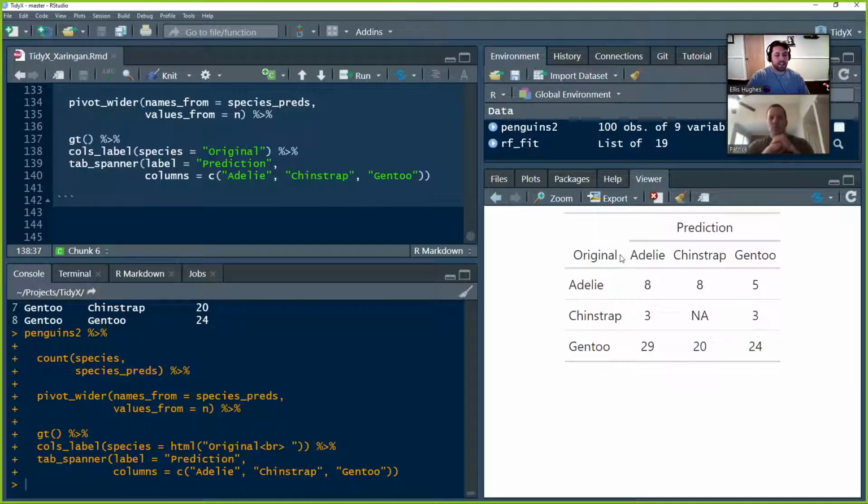So in the presentation, see how original is kind of in line with Adelie. I wanted it to show up in the middle because it's standing for this. It's representing this column. So now that you changed it, it'll change it in the presentation? Or I don't think so. Interesting. I think that it'll center vertically the spanner there. Oh, okay. All right.